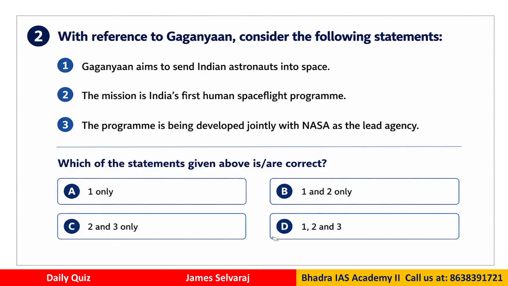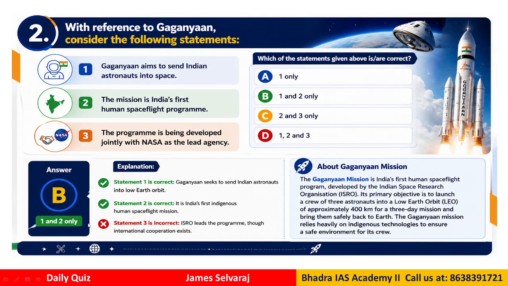When you are looking at this kind of question, we need to be familiar with the facts. So now let us look at the possible answer. The answer is B, that means only 1 and 2. Why? Because the Gaganyaan mission definitely aims to send human beings into space, that is the whole idea. The mission is also India's first human space flight program. There is no problem there. The difficulty is with statement 3. It is not correct. Why? Because the lead program of this is ISRO. It is our own Indian program.